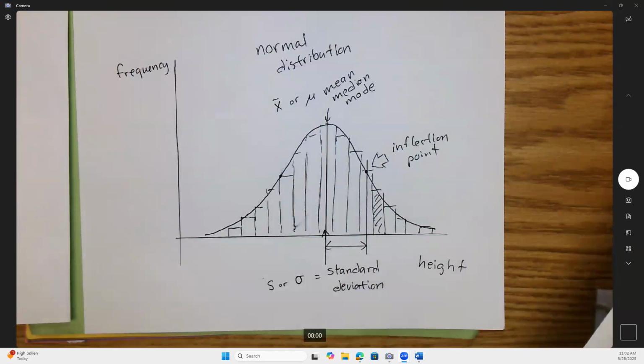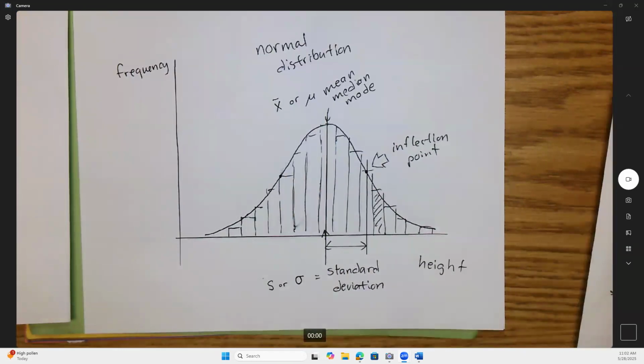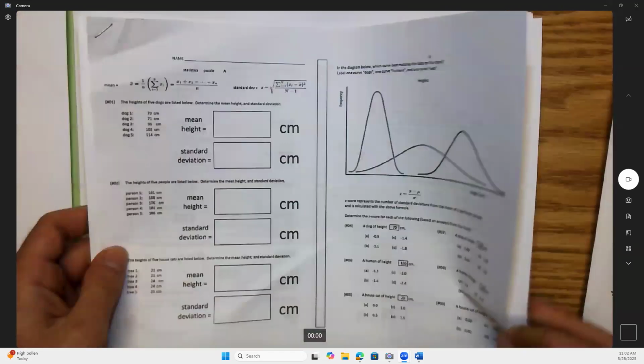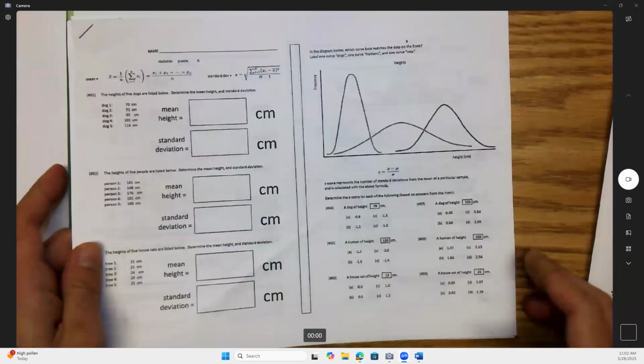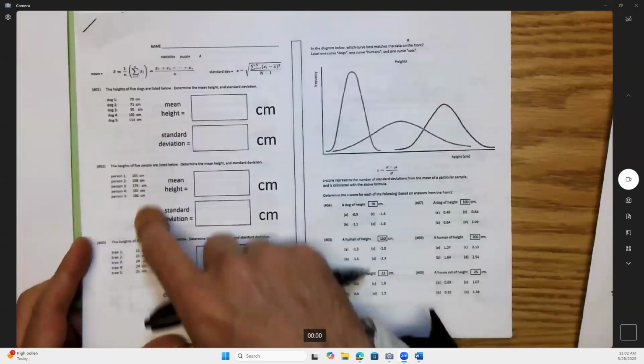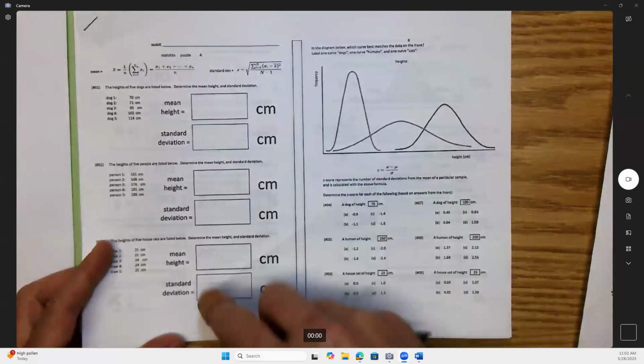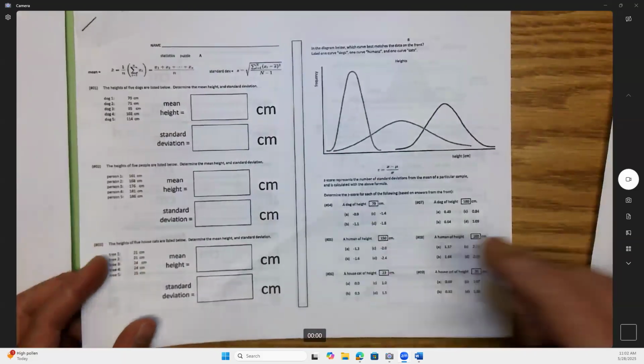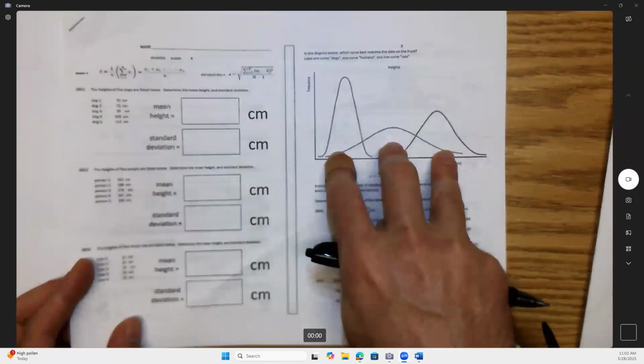There's only 5 of you guys in here. That actually works pretty well for this stats activity that I want to do with you. Now, in my other classes, I gave this whole packet of stats, and we took a few days to go over this. I'm doing a real short version of this with you guys. But I gave them 5 dog heights, 5 people heights, and 5 cat heights, so we'd have people, cats, and dogs. And then I wanted to map which curve is which.